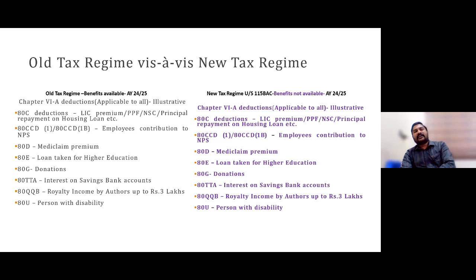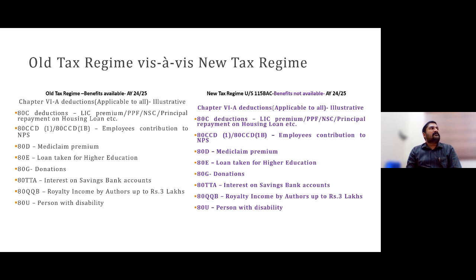80C covers various deductions: LIC premium, provident fund, NSC certificate, repayment of home loan principal, investments in mutual funds, various equity-oriented funds, senior citizen savings deposits, Sukanya Samriddhi fund. All those deductions are there in 80C. Then 80CCD(1B) over and above 1,50,000 of 80C: you can get 50,000 extra for employee's contribution to NPS, so totally 2 lakh. That is there for old regime persons.